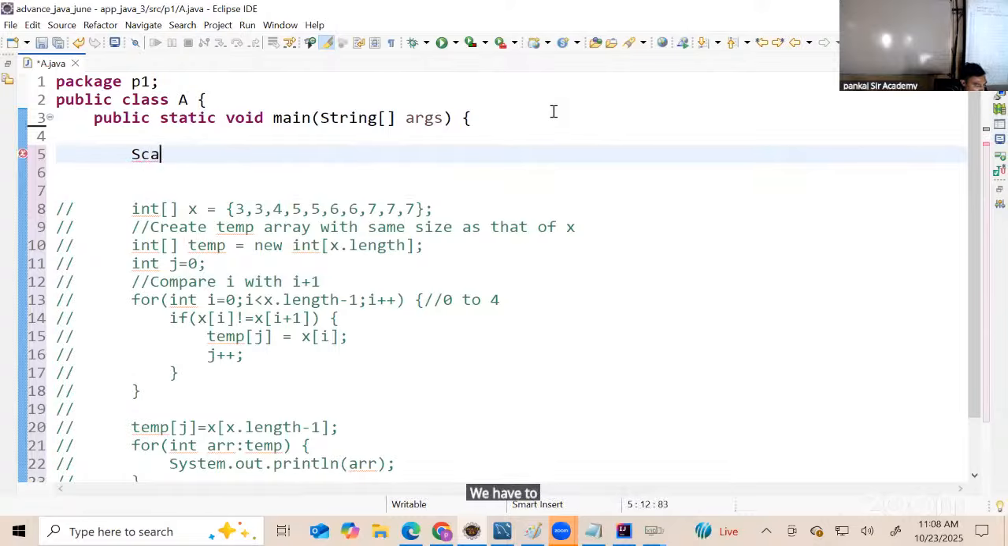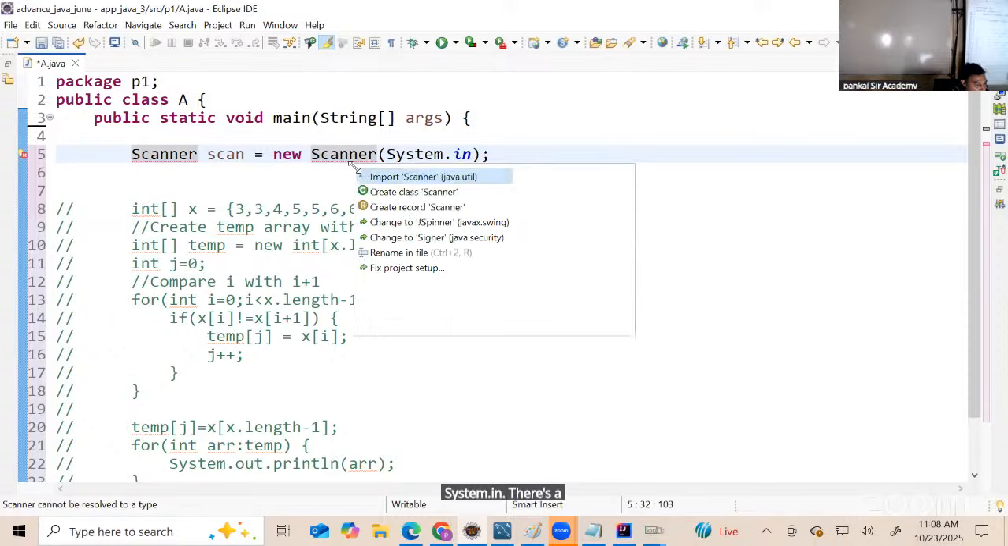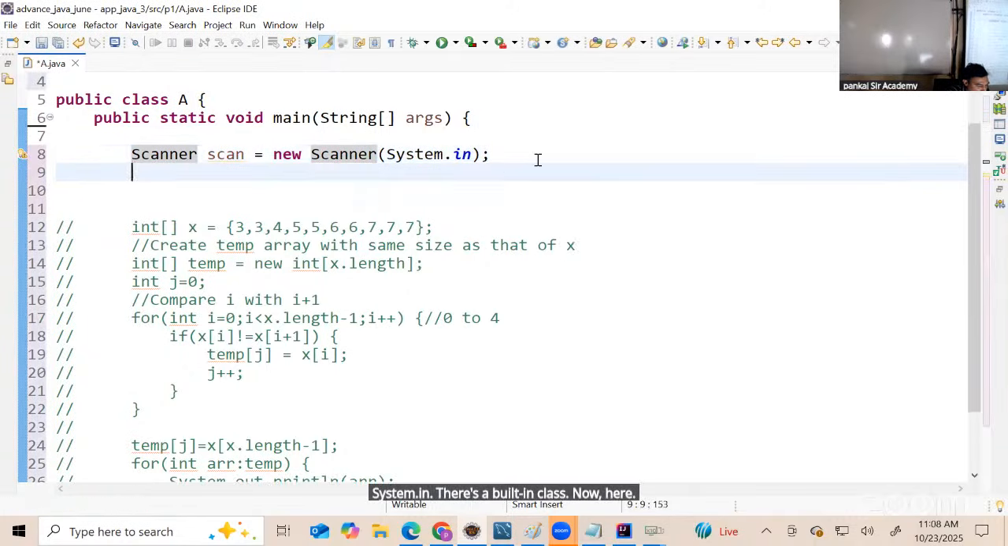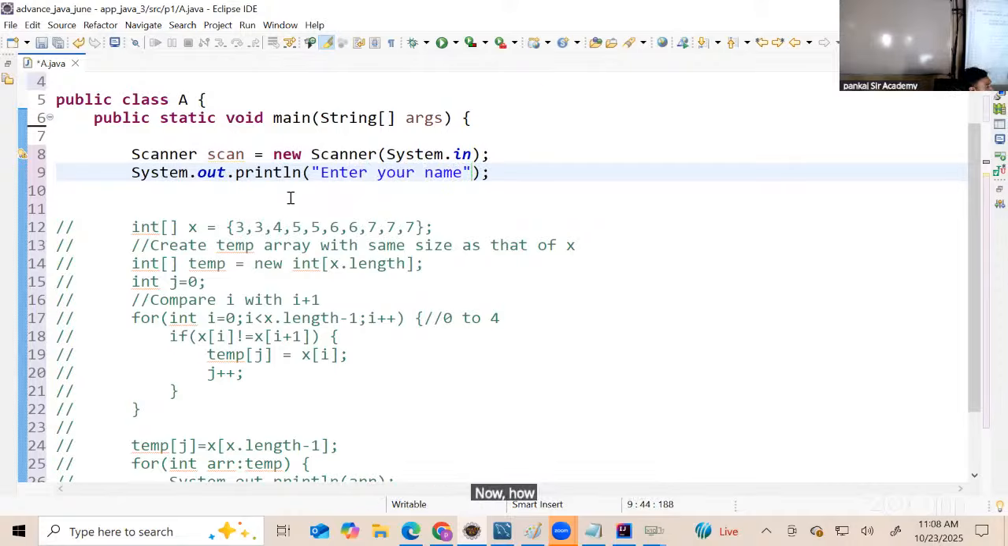We have to create an object of the Scanner class. This is a built-in class already available in Java. System.in. Now here, you want to give some input like enter your name. When I type something on the keyboard, our Java code has to read what the user is typing on the keyboard. So this class gives a lot of methods.